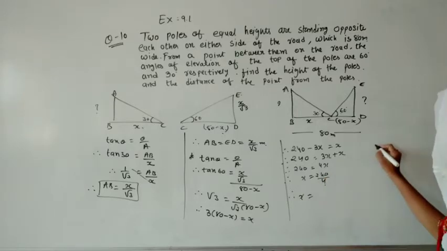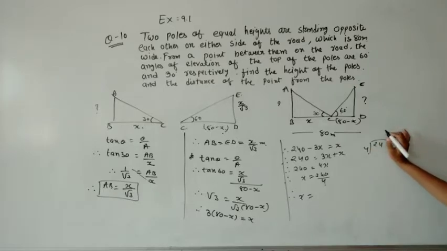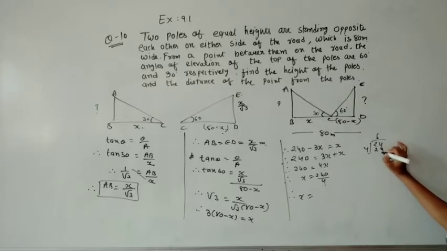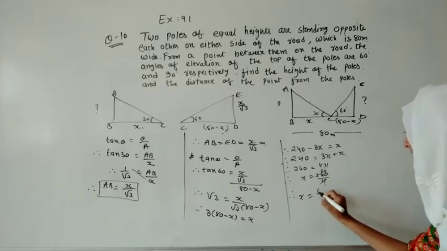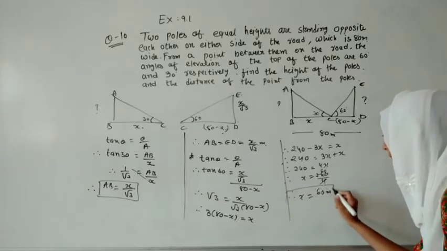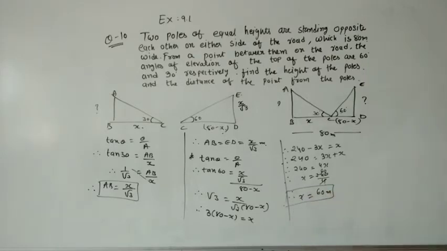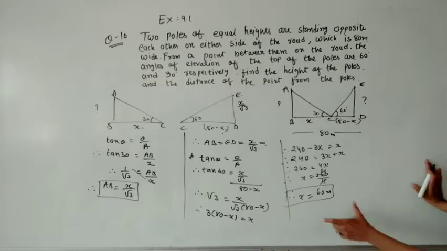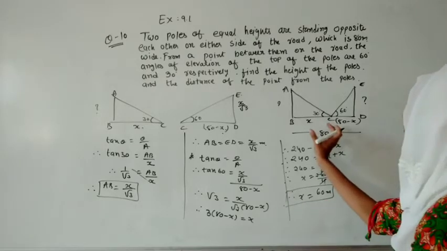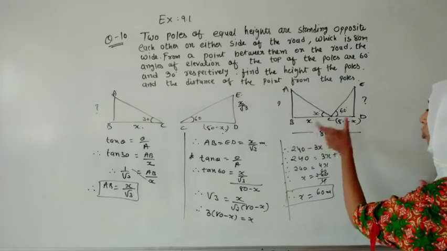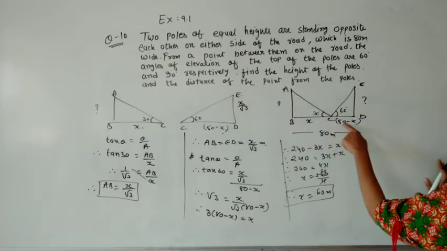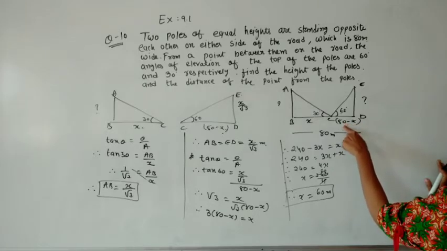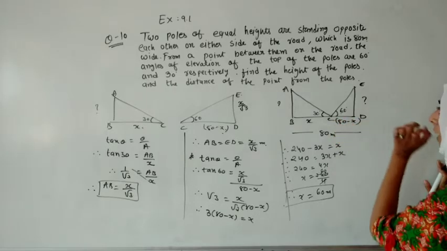So in the table of 4, 24 divided by 4, if we are reducing, it will make 60. So let us write 60 meter over here. So here I found x. Whatever the value of x, we have to substitute at so many places. So here BC we got as x, means this is 60. 80 minus x means 80 minus 60. So this will become 20.